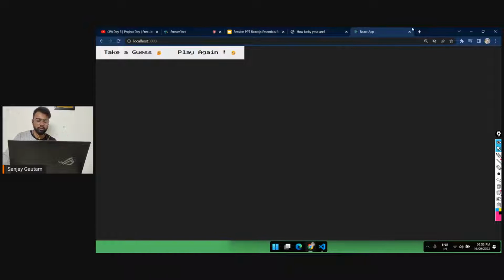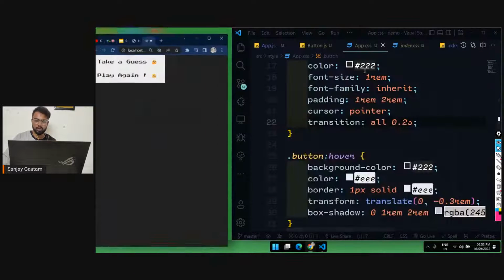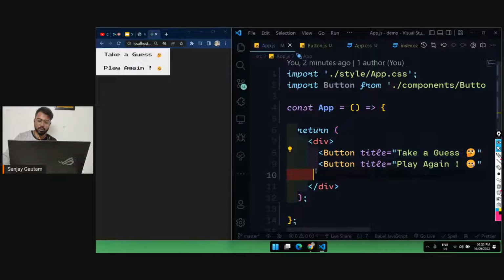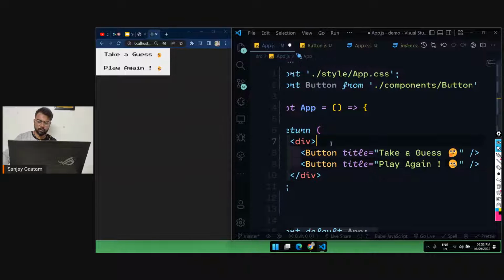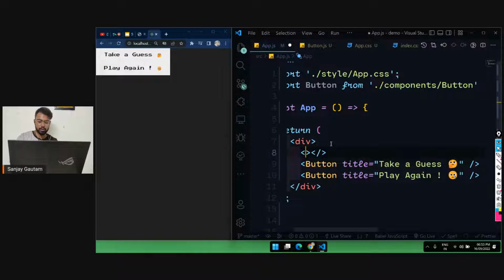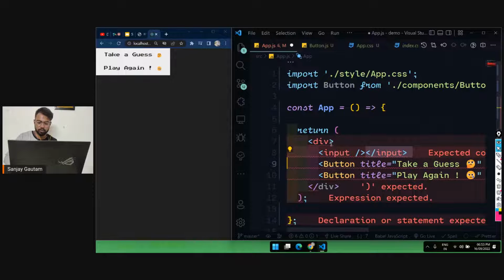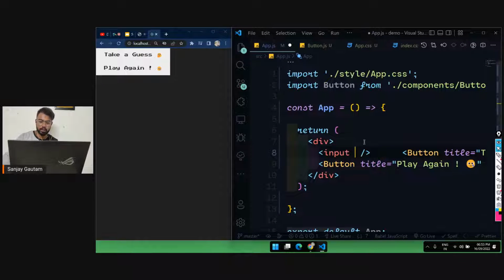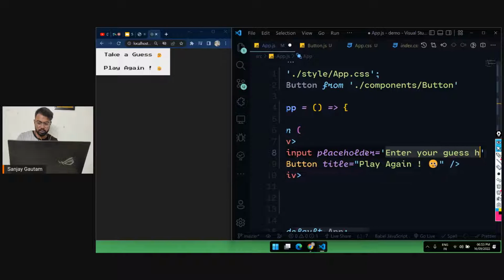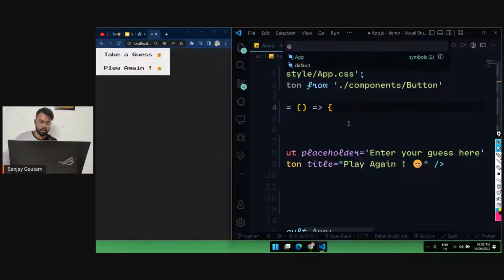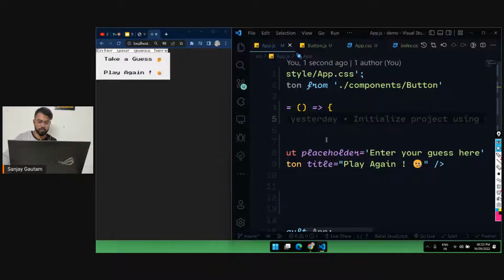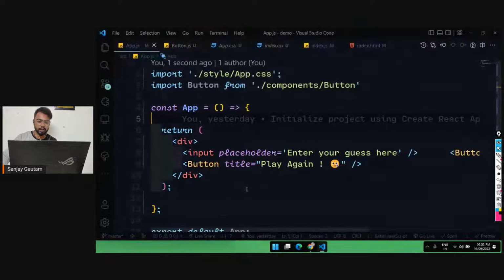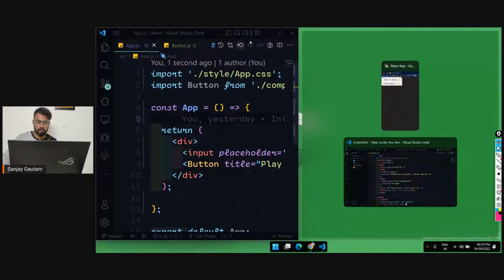Now what we want is a little bit of input here. For the input, I'm going to create an input field, first with the very basic way of taking input. It's just a self-closing tag, so I'm going to remove this one. In this input, let me put a placeholder: enter your guess here. I'll save it, and we are getting an input field here as well, and I'm going to style that input field.